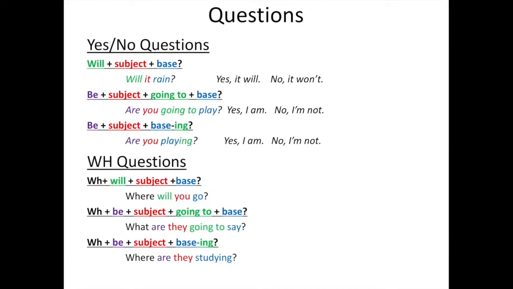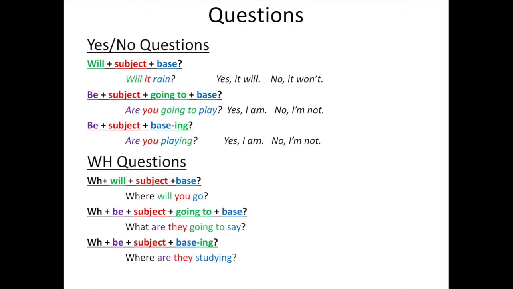Now, to ask and answer questions about the future, you'll have to remember our question structures. So for yes or no questions with will, we start with will, then the subject, and a base verb. For example, will it rain? Yes, it will, or no, it won't.